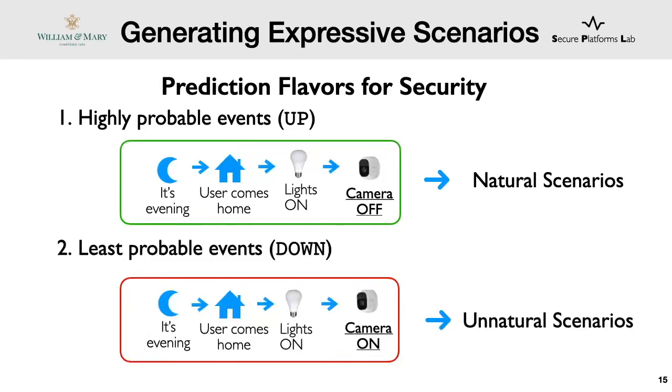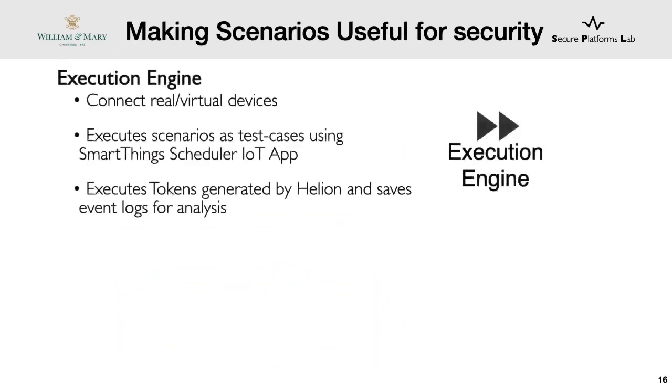Now that we have established that the home corpus is natural and we can predict expressive scenarios, let's look at how they can be useful. For this, first we built an execution engine on top of SmartThings, which can take Helion scenarios and execute them as test cases. The engine generates logs that give us an event-by-event narration of how devices and platforms perform during execution.